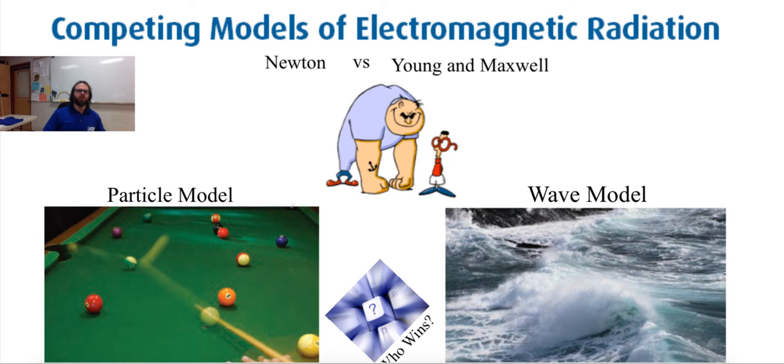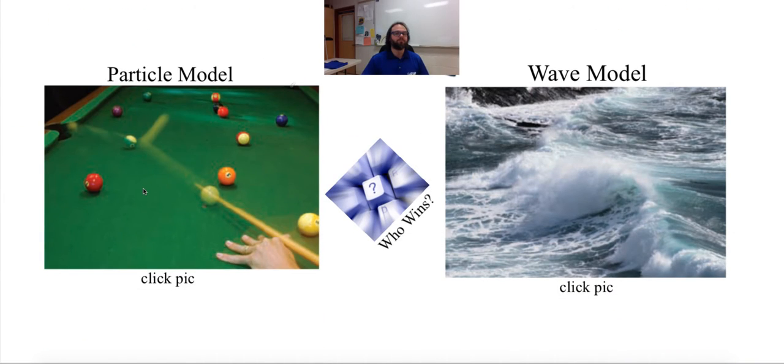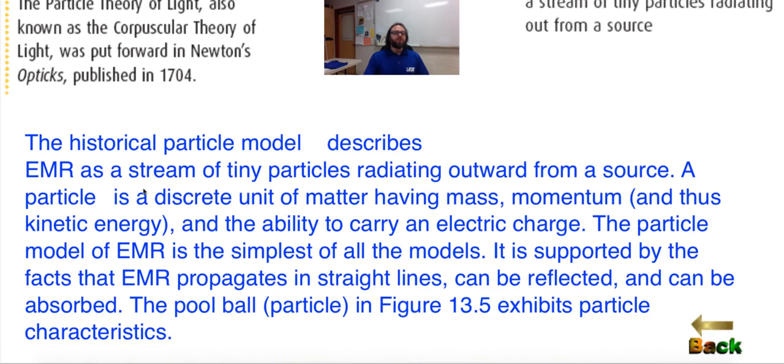So what is the particle model? Let's look at this first. What is the particle model? So, the historical particle model describes electromagnetic radiation as a stream of tiny particles radiating outward from a source. A particle is a discrete unit of matter having mass, momentum, which is thus then kinetic energy, and the ability to carry an electric charge.